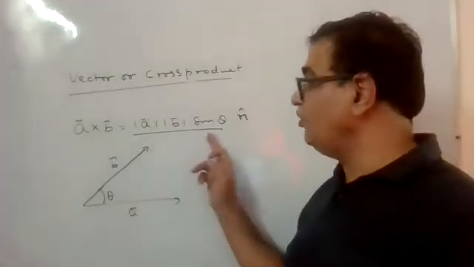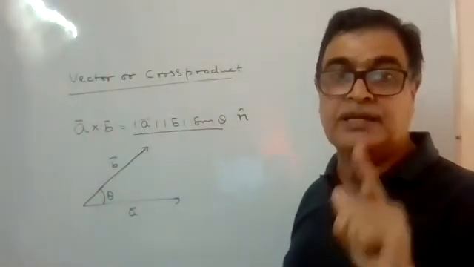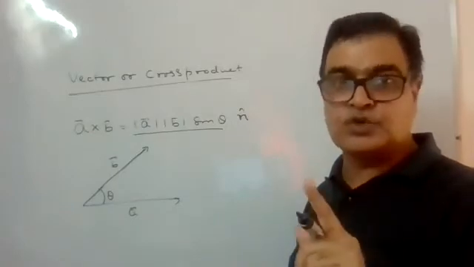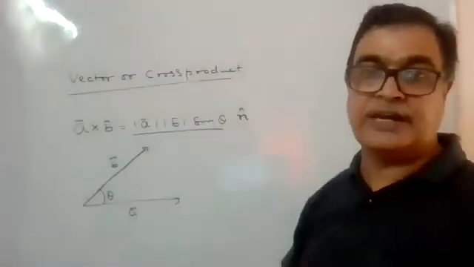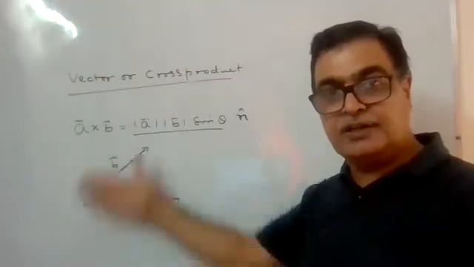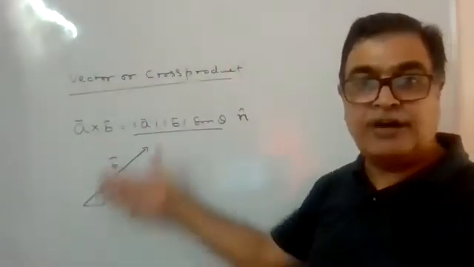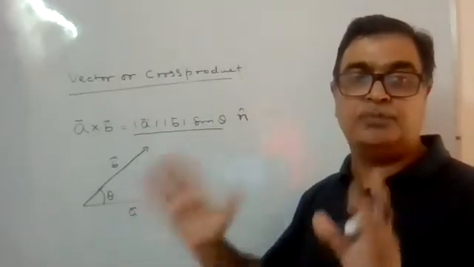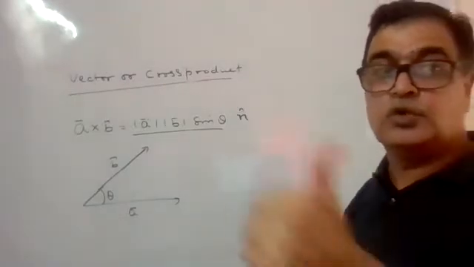Then the direction of this cross product will be perpendicular to the plane containing these two vectors. Who contains these two vectors? This board contains these vectors. So the whiteboard is containing A vector and B vector. So the direction of the cross product will be perpendicular to the board.